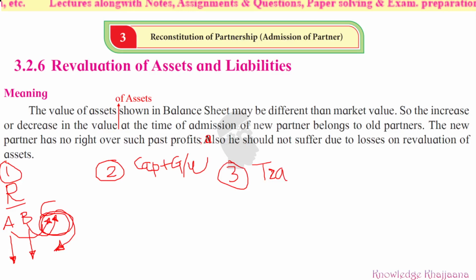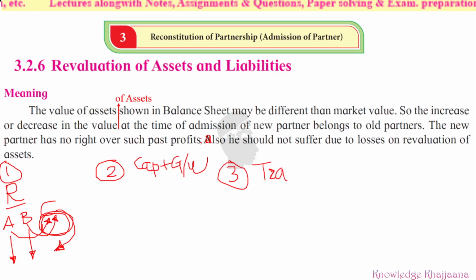So there may be some rules, regulations, some adjustments they must be doing. All the adjustments are given below the balance sheet. There would be a profit and loss account, there would be a balance sheet, and while admitting the new partner, they have to follow some rules and regulations, some tactics. Whatever adjustments are given below the balance sheet must also be solved, and those adjustments should also be given effect. That is the fourth step.